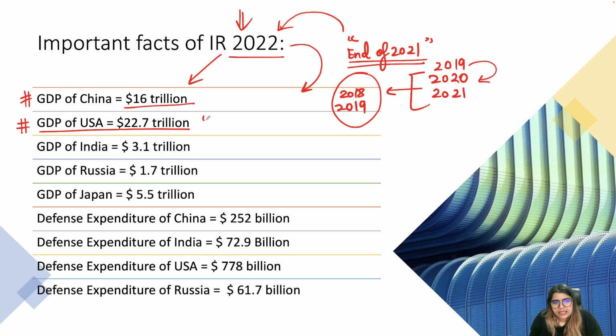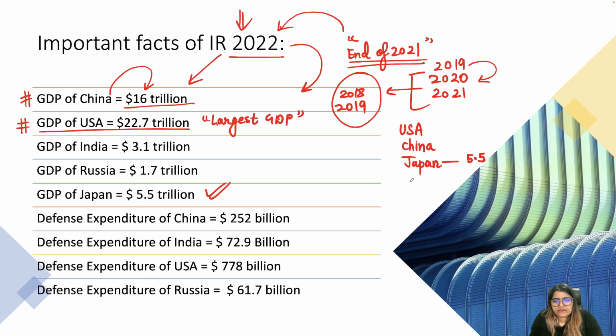Now, the US has the largest GDP. In nominal terms, it is the largest economy. China stands at the second position, which is 16 trillion dollars. After the US and China, at third position there is Japan. Japan has a GDP of 5.5 trillion dollars.